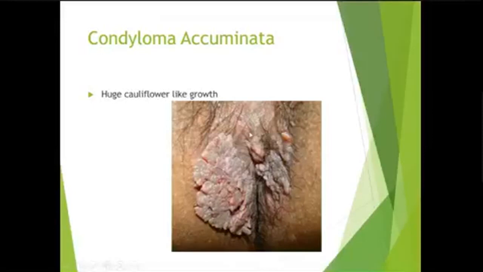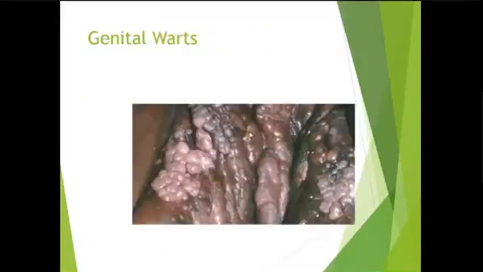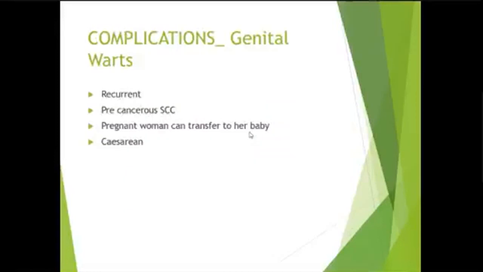So condyloma acuminata is the name given to a wart which is very big, huge, and has the appearance of a cauliflower. These are genital warts in a female. If a female is suffering from genital warts at the time of delivery, again, you do not deliver her vaginally because of the risk of transmission to the fetus.